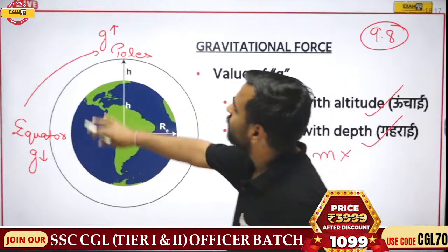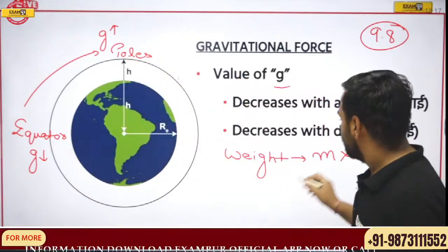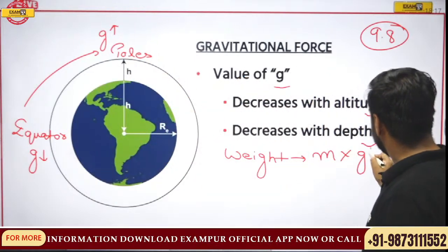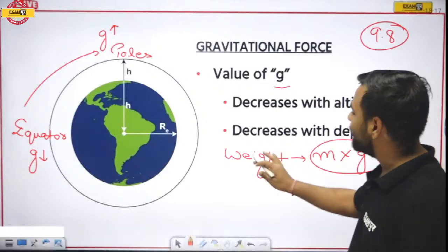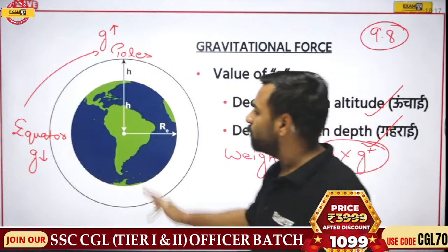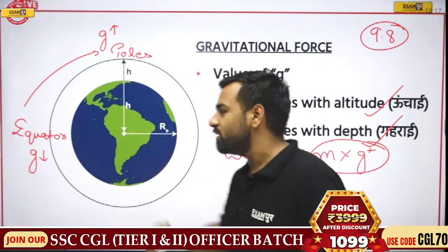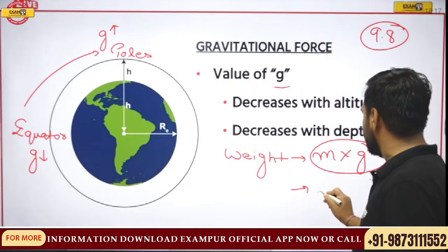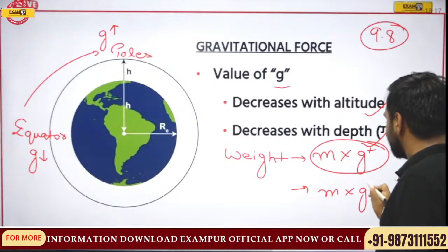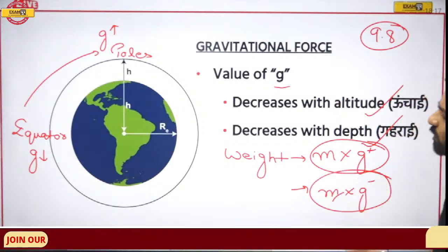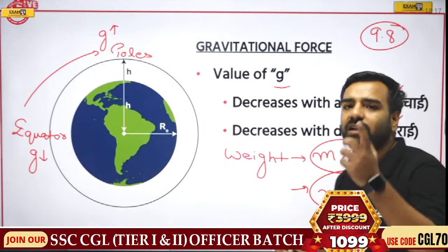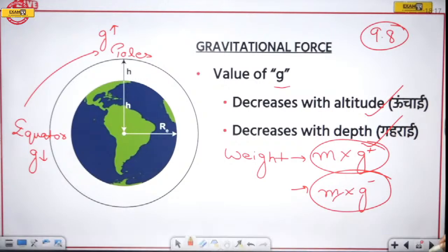When I go towards the pole, the value of G will increase, so I'll say G plus. This means my whole weight is going to increase. But if I go towards the equator, the value of G will decrease, so my weight will be m into G minus, that is my decreased weight. So it actually depends on which location we are at.